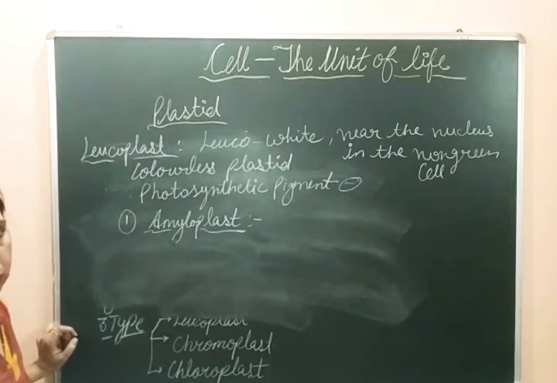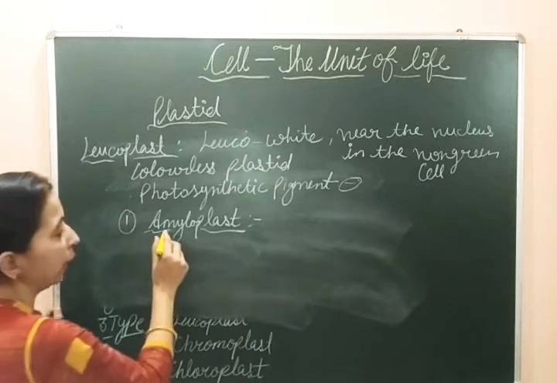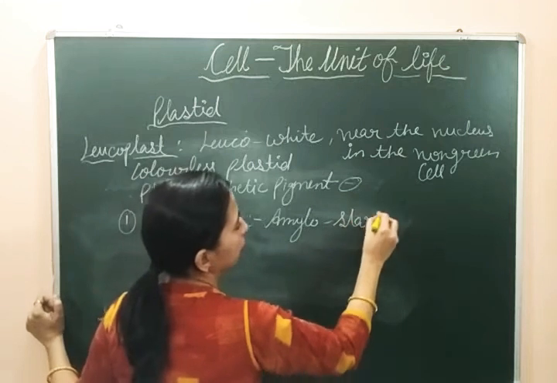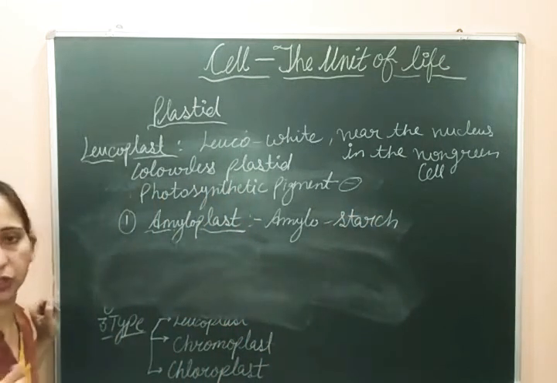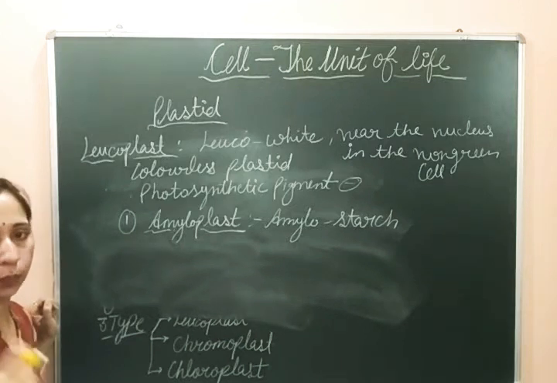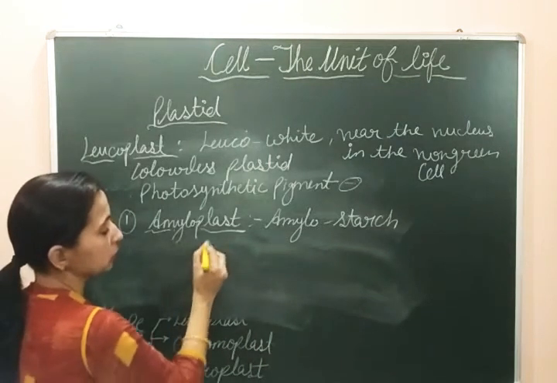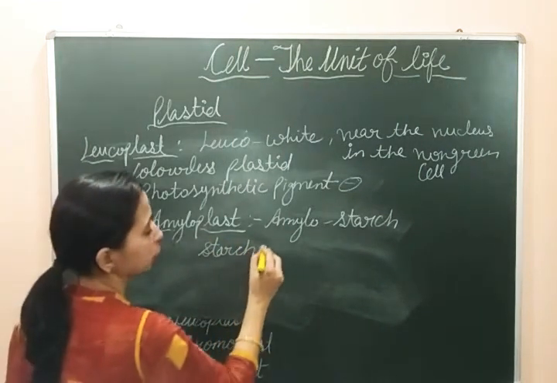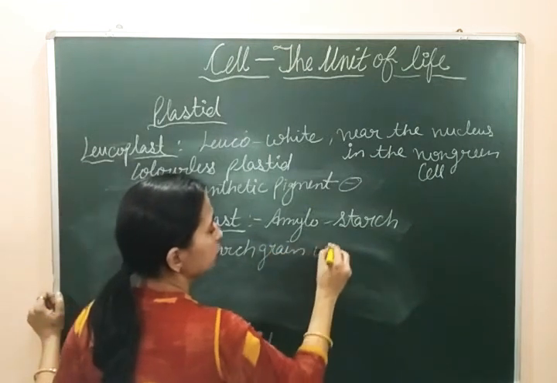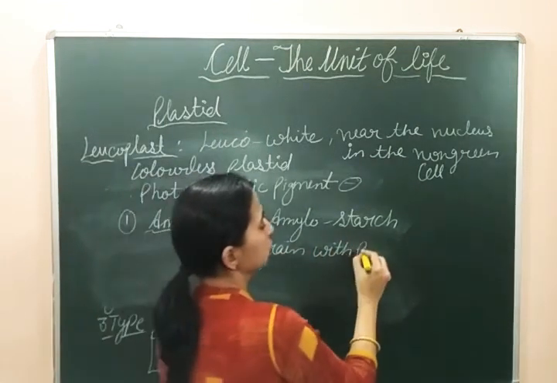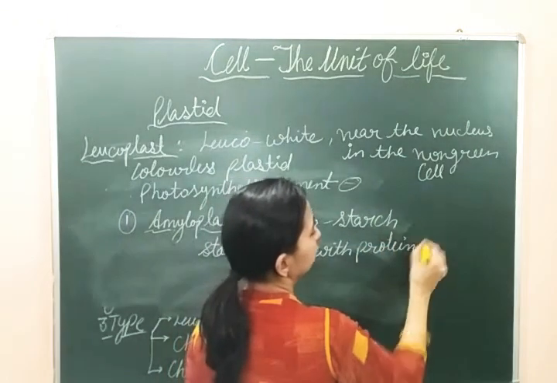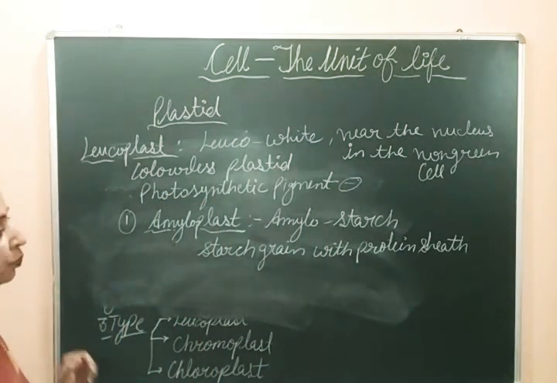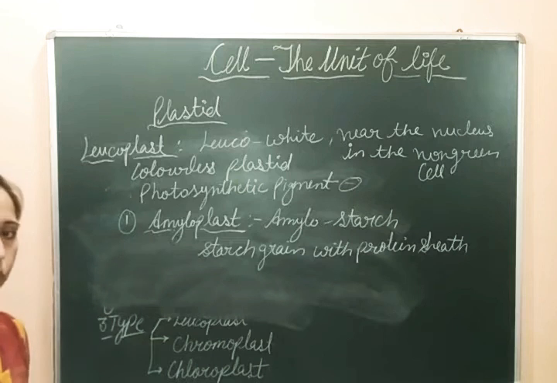Now we are discussing the types of leucoplast. The first type of leucoplast is amyloplast. Amylo means starch. So by the name you can easily understand that these are starch-storing plastids. They have starch grains with a protein sheath outside. These plastids are known as amyloplast because they are storing starch.